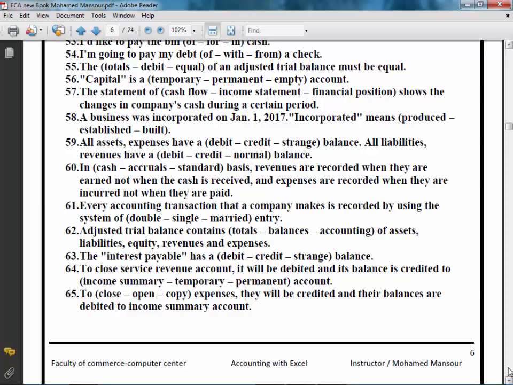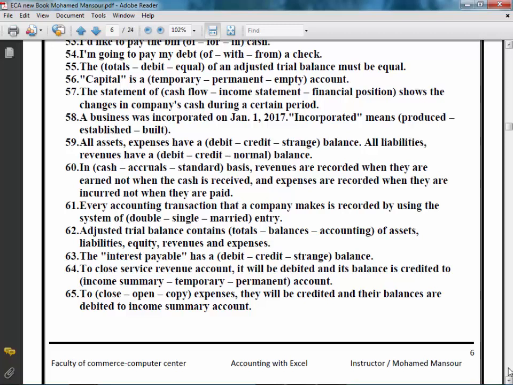Number 62. Adjusted trial balance contains totals, balances, accounting of assets, liabilities, equity, revenues, and expenses. Of course, adjusted trial balance contains balances of assets, liabilities, revenues, and expenses. The right answer is balances.